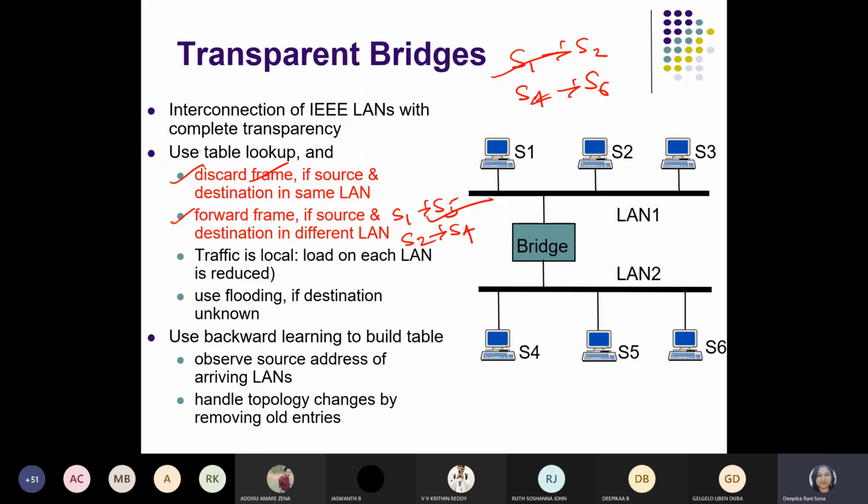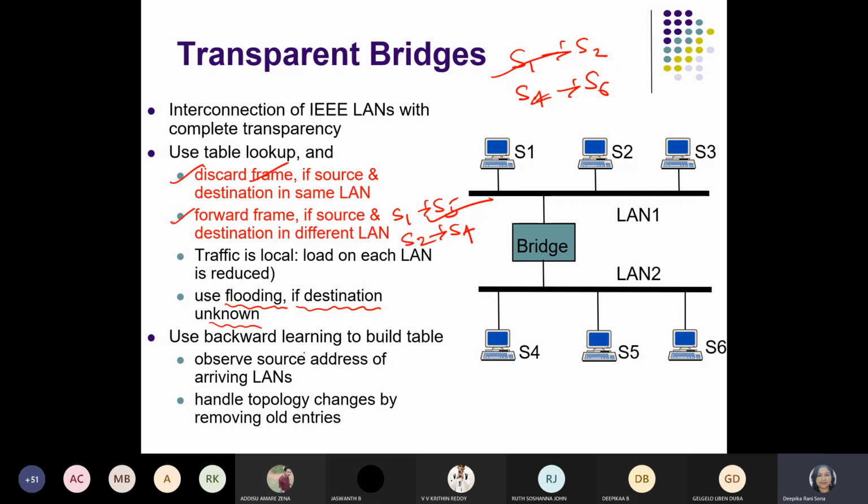If it is figured out at the earlier stage, there is no need to waste the resources. Directly it will communicate from that path only. Okay, so until the searching operation for finding the best path, or finding the address of the destination station, is over, what will it do? It will flood the frames or flood the packets if the destination is unknown. Okay, this is the meaning of this line.